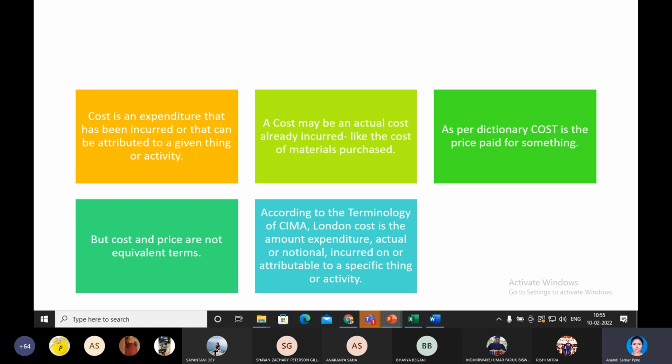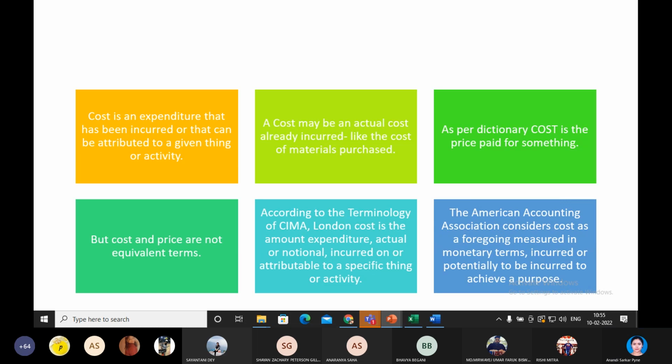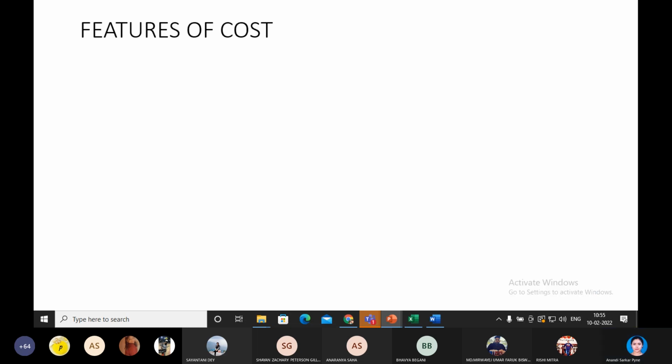According to the terminology of CIMA London, cost is the amount of expenditure, actual or notional, incurred on or attributable to a specific thing or activity. The American Accounting Association, on the other hand, considers cost as a foregoing measured in monetary terms, incurred or potentially to be incurred to achieve a certain purpose or objective.